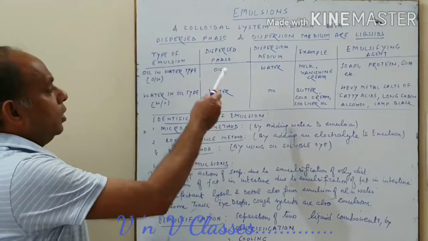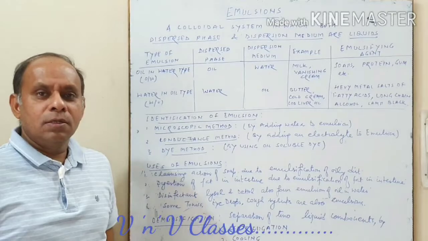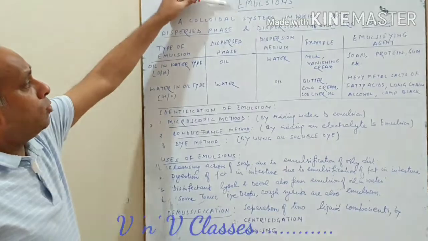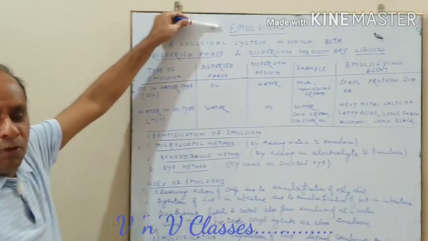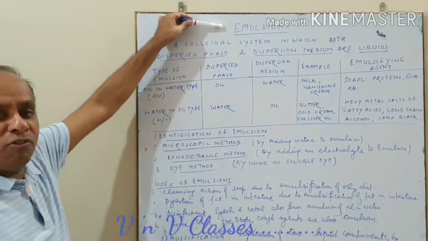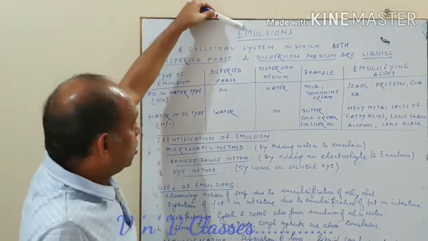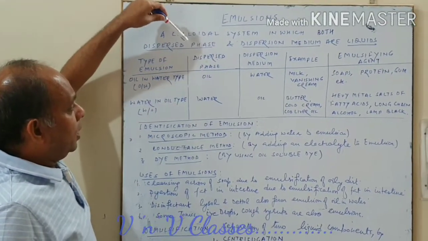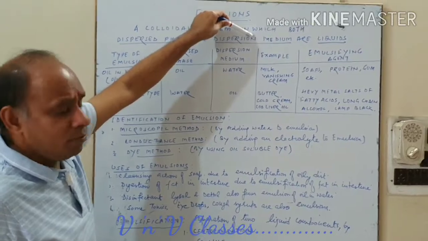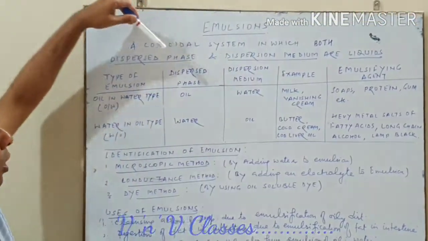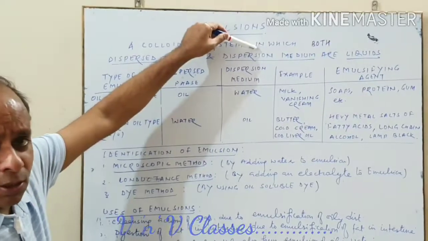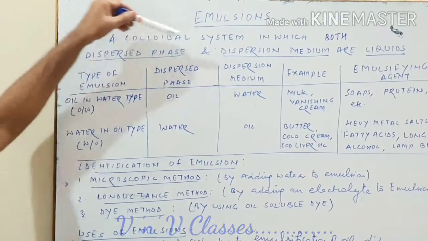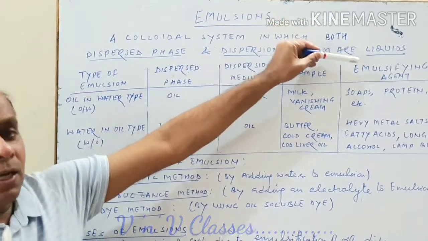Okay students, now we have to talk about another colloidal system that is called emulsions. Emulsion is also a kind of colloidal system. We know a colloidal system is a kind of mixture, a heterogeneous mixture, and in this emulsion we find a disperse phase and a dispersion medium as usual. They are also called solute and solvent.